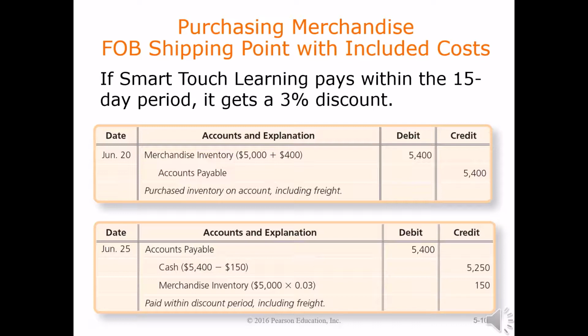So we're going to take 3% of that full $5,000 of merchandise inventory as a discount. That is a credit to merchandise inventory because it reduces our merchandise inventory costs. And the net amount is the amount we pay in cash of $5,250.